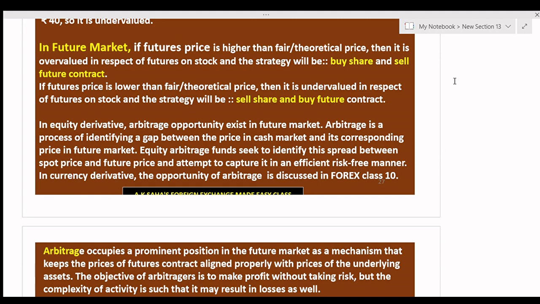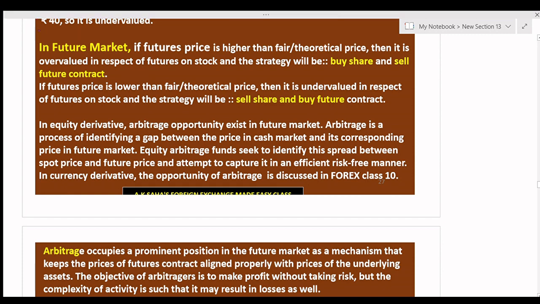Today is the 31st session. Last day I discussed convenience yield, contango, backwardation and basis. Today I will discuss equity derivative, strategy in overvalued and undervalued situations in the future market, and arbitrageur gain. Now come to the future market.